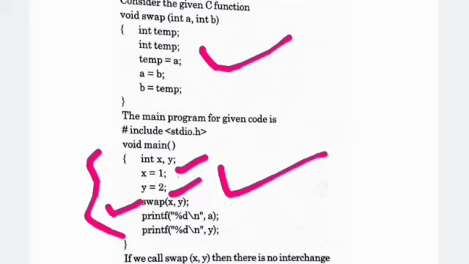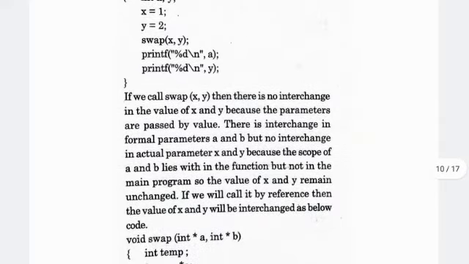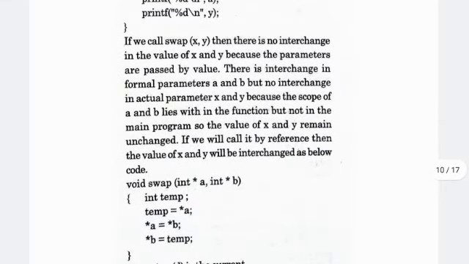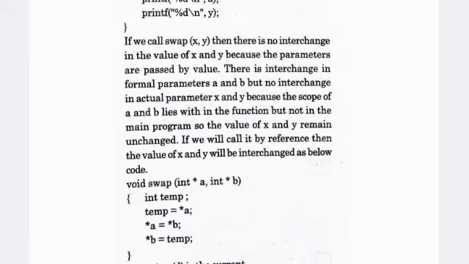So swap the values x and y, we get print the value of x and print the value of y. If we call swap(x, y), then there is no exchange in the values of x and y because the parameters are passed by value. There is an interchange in the formal parameters a and b, but no interchange in the actual parameters x and y, because the scope of a and b lies in the function but not in the main function. So the values of x and y remain unchanged.